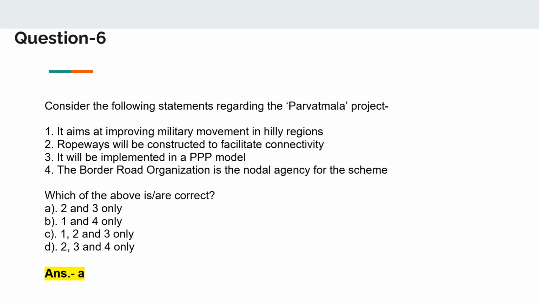Moving on to the next question. Consider the following statements regarding the Parvatmala project. First, it aims at improving military movement in hilly regions. Second, ropeways will be constructed to facilitate connectivity. Third, it will be implemented in a PPP model. And fourth, the Border Road Organization is the nodal agency for the scheme. Now the answer for this is A, that is 2 and 3 only. Let us see how.